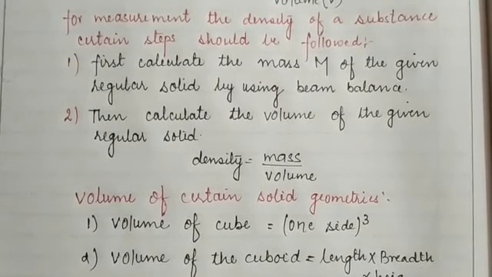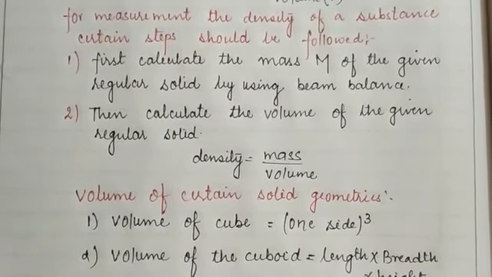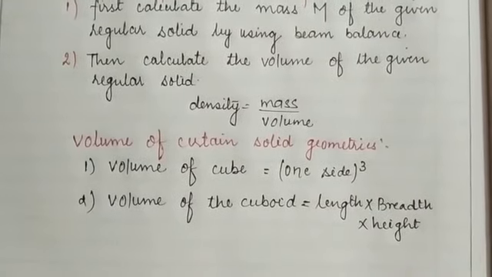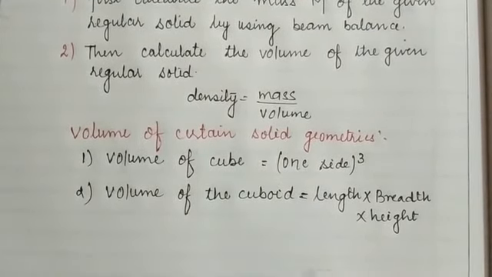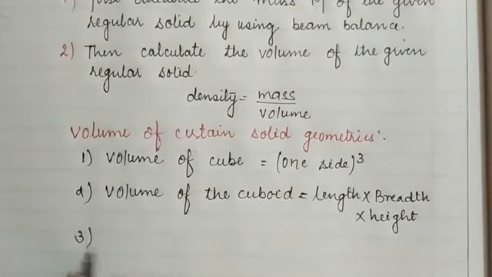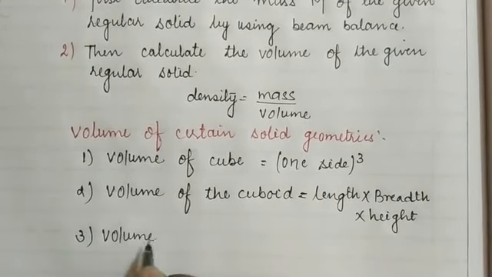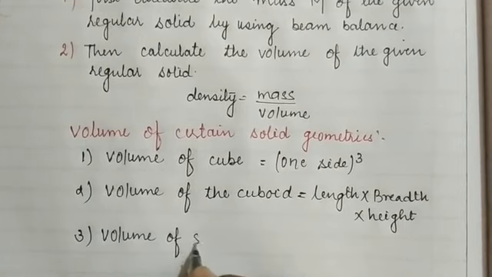Okay children, because a three-dimensional geometry may have length, breadth as well as height. So children, in this way we can calculate the volume of the cube and the volume of the cuboid. The next geometry is a sphere. So now we are going to calculate the volume of a sphere.